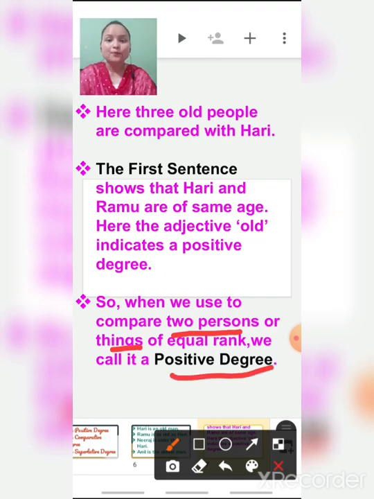Hari and Ramu are of the same age group, so their rank is equal, right? So when we compare two equal persons or things, it is considered a positive degree.